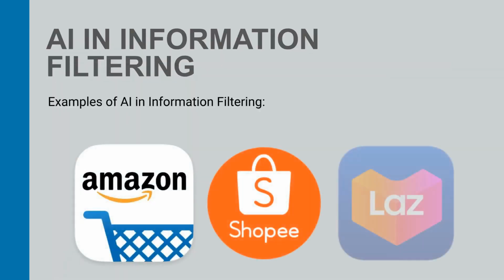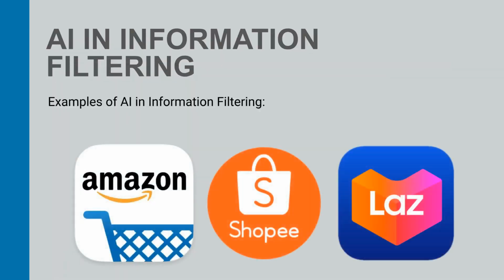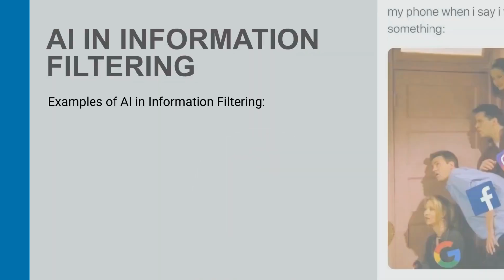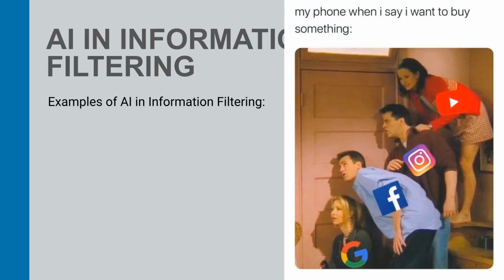Amazon also leverages AI for personalized recommendations, using collaborative and content-based filtering alongside natural language processing. This system analyzes customer behavior and product features, contributing significantly to its revenue. Google uses AI in its search engine for personalized results. By combining content-based and hybrid filtering with natural language processing and computer vision, Google refines search outcomes based on user queries and feedback. These examples highlight the diverse applications of AI in information filtering across various industries.